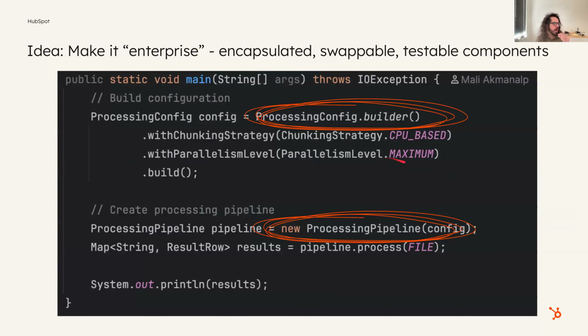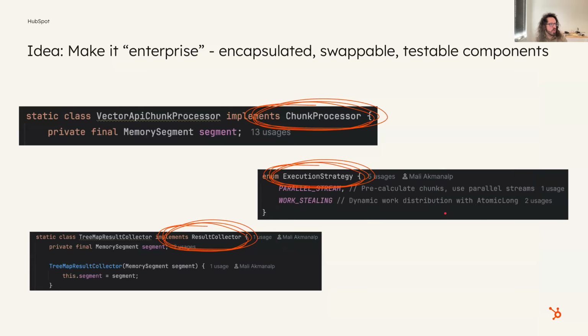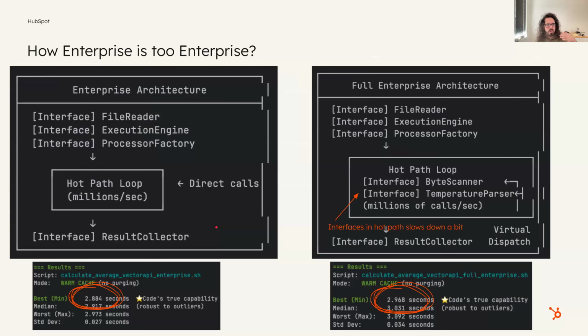Well, I tried to create this enterprise version of this where I have this config builder that has a chunking strategy and a parallelism level, and it has a processing pipeline that you stick that config into. And I have this chunk processor interface and a vector API chunk processor. And we've got different execution strategies, different result collectors. And you'd think that this might have a lot of overhead. But if you look at this thing, as long as the architecture remains the same, we're still at approximately 2.8 seconds. It's not really adding a lot of overhead.